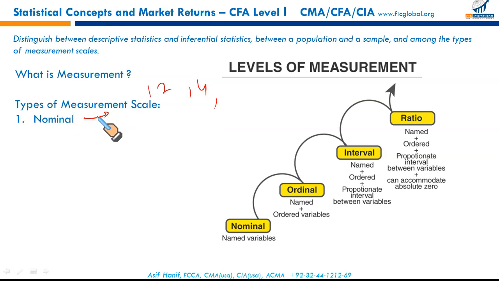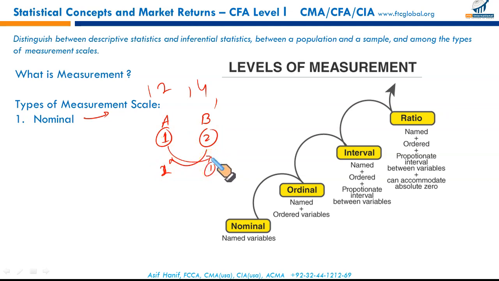Nominal scale means we represent objects by assigning numbers to them. For example, we have 2 athletes, athlete A and athlete B. We assign number 1 for athlete A, number 2 for athlete B, just for sake of reference. I can do it otherwise. I can call athlete A as 2 and athlete B as 1.